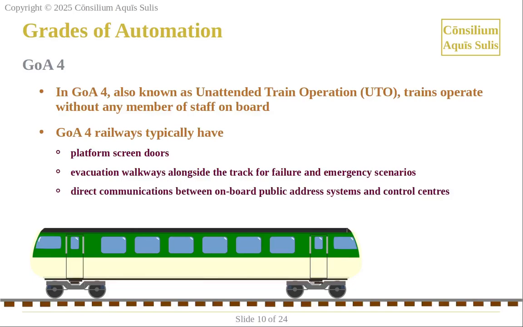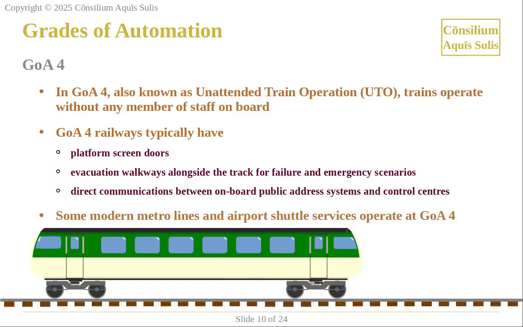They usually also have direct communications between onboard public address systems and control centers so that controllers can speak directly to passengers in failure and emergency scenarios. Some modern metro lines and airport shuttle services operate at GOA 4.